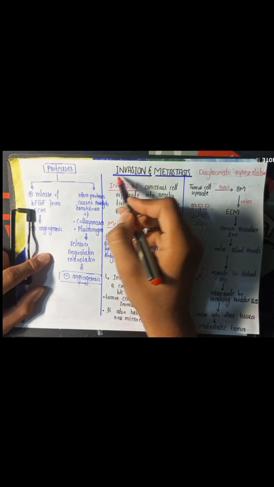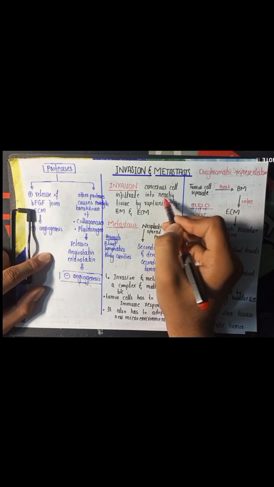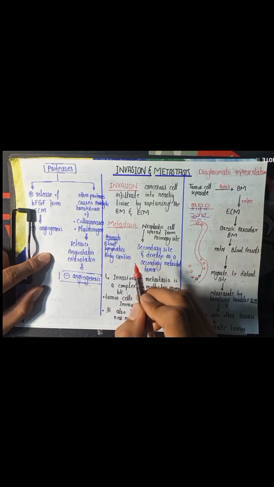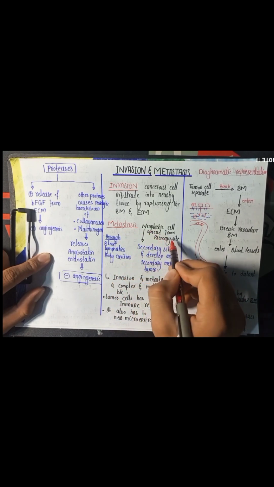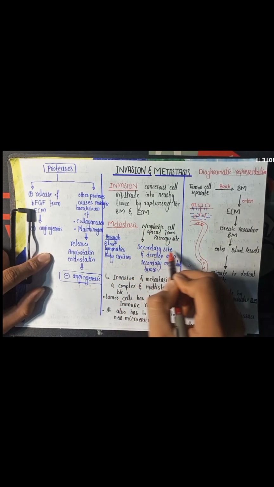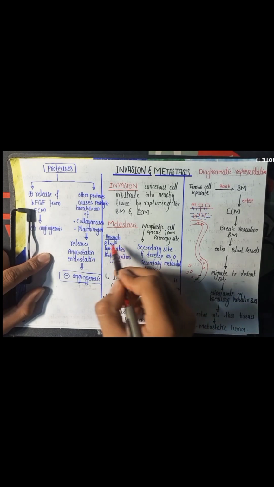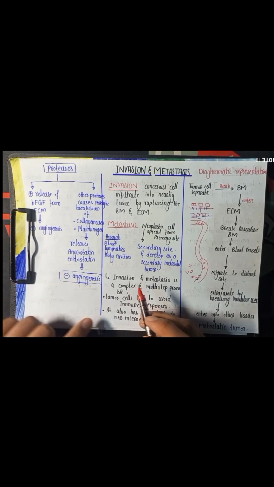So the next hallmark is invasion and metastasis. Invasion means the infiltration of the cancer cell into the nearby tissues by rupturing the basement membrane and the extracellular matrix. And metastasis means the spread of the cancer cell from the primary site towards the secondary site, where they develop as a secondary metastatic tumor. Metastasis occurs through the blood, lymphatic system, and body cavity.